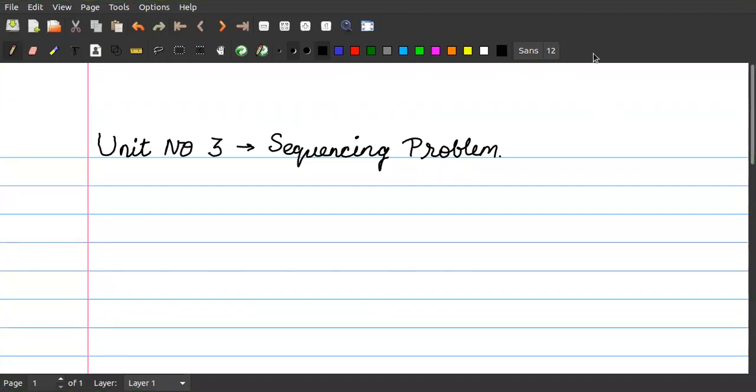So good morning students. Let us start with unit number 3. Unit number 3 is sequencing problem. If you remember, in the last class we discussed the traveling salesman problem. In that I said that the traveling salesman problem is one kind of sequencing problem. Why sequencing problem? Because the traveling salesman will start from one point and will keep on moving to the other cities without repeatedly coming back to the same city.